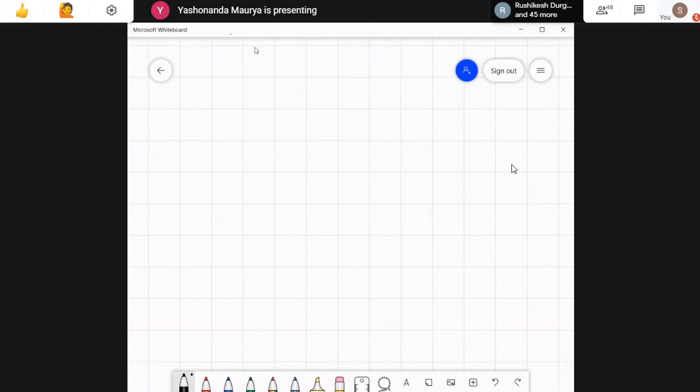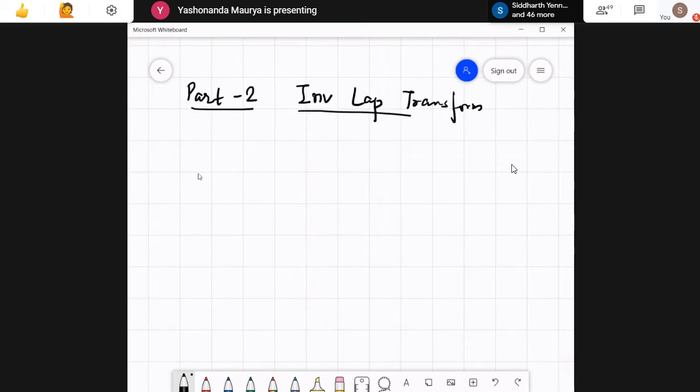Now write part B over here. Part 2, CO2 over here. So this is the inverse Laplace transform. Part 2, inverse Laplace transform. Okay, so inverse Laplace transform, the first question which was there for 1 mark was finding the Laplace inverse of